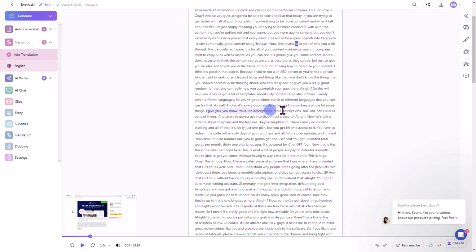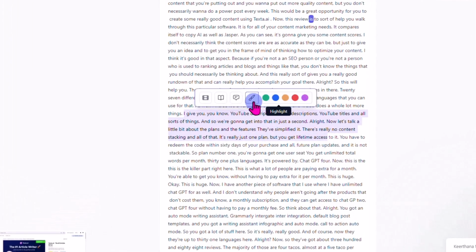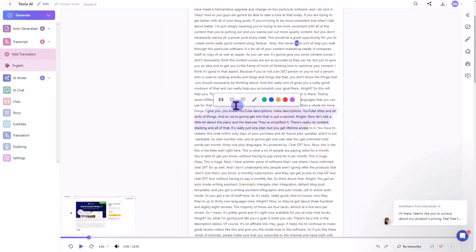You can actually come over here, highlight it, and this dialog box will come up and it will let you create a clip. You can add to an existing story that you've already created, or you can create a thread. Or you can highlight it, etc. And here's your colors, etc. Okay, so that's what you can do.